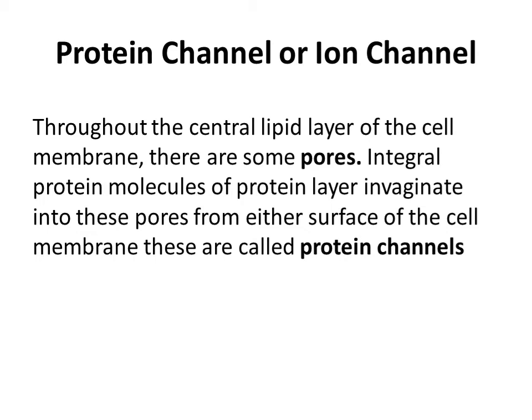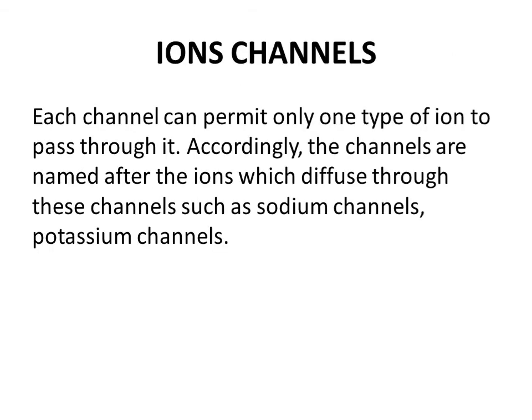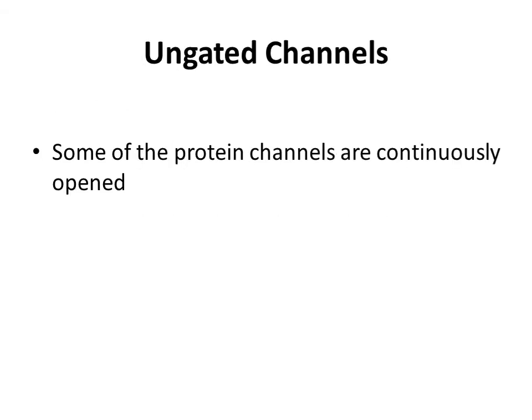Now, what about the protein channels? Protein channels are pathways through which certain substances pass from inside the cell to the outside and from outside to the inside. Ion channels: each channel can permit only one type of ion to pass through it. The channels are named according to the ions which pass through them. Examples are the sodium channel and the potassium channel.